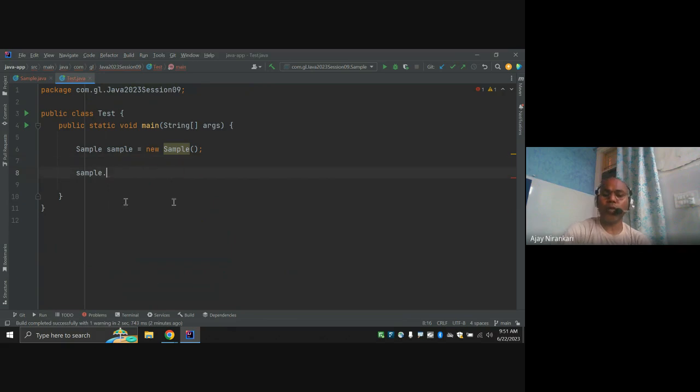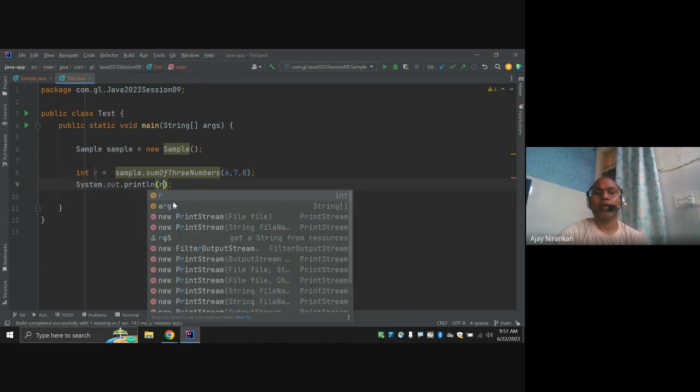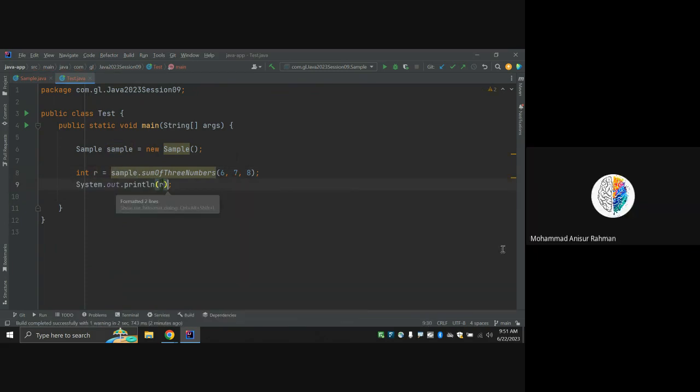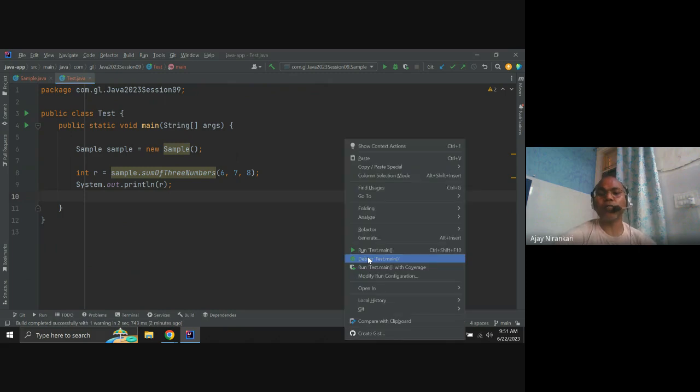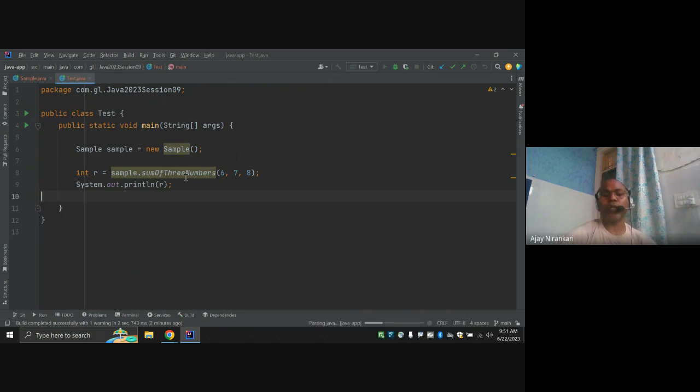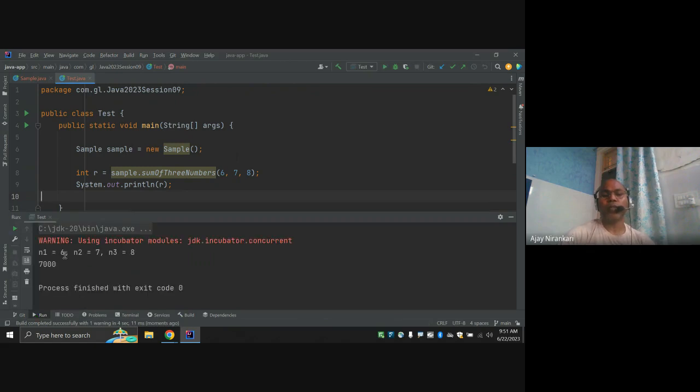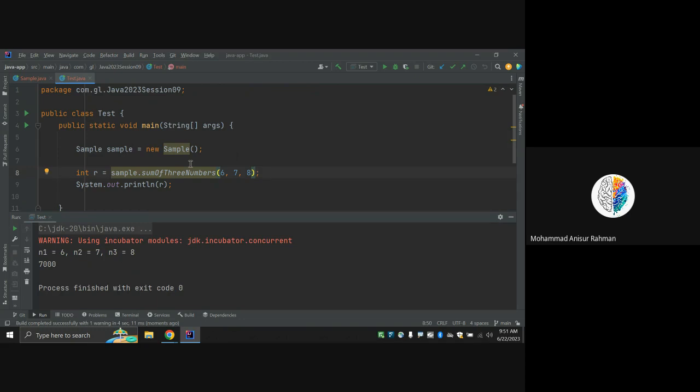One way is this way, and pass numbers like 3, 4, 8, and it gives me the result. See, this is one way to reuse the code. I'm not writing any logic, but I'm able to get the value of the sum of 6, 7, 8.